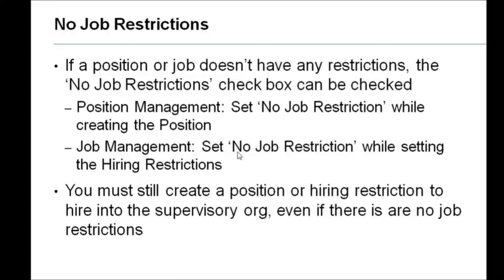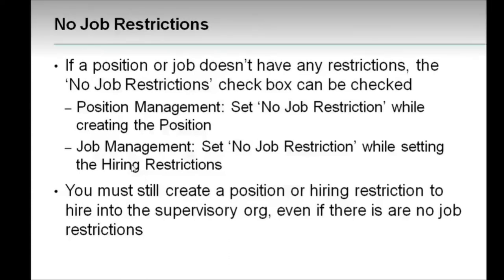So you must still create a position or hiring restriction to hire into the supervisory organization, even if there are no job restrictions. Either we go for position management or job management. For position management, we create the position and then check the category of no job restrictions. If it is job management, there is no position creation, so while giving the hiring restrictions, we check the category of no job restrictions. That has been given in this slide.